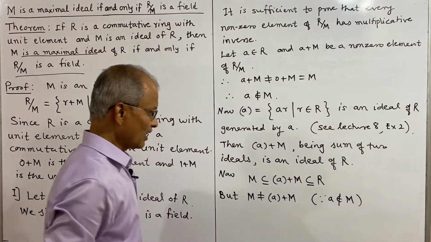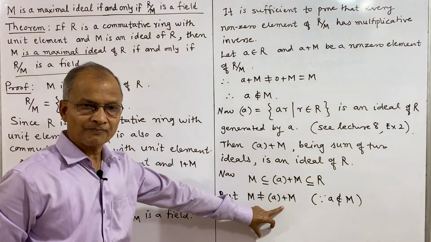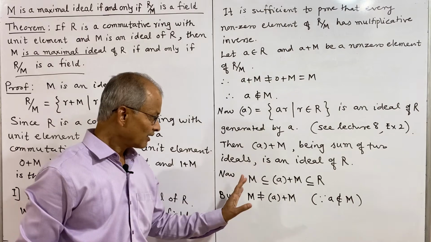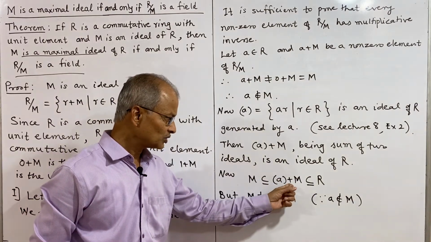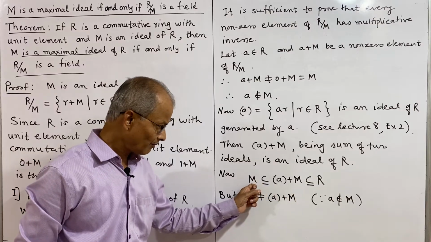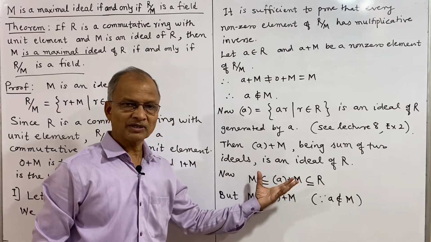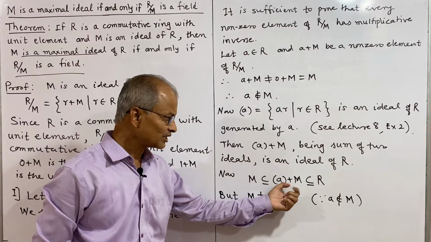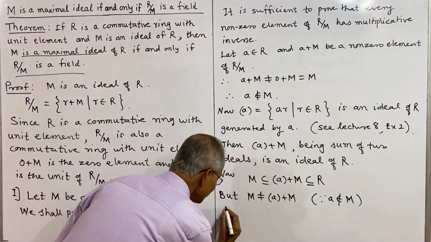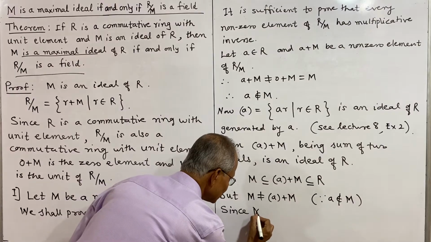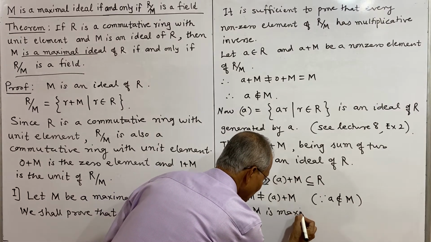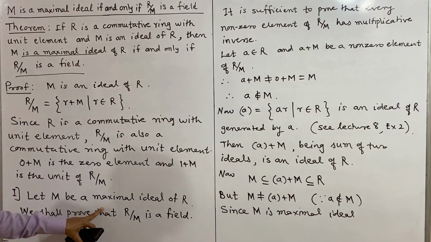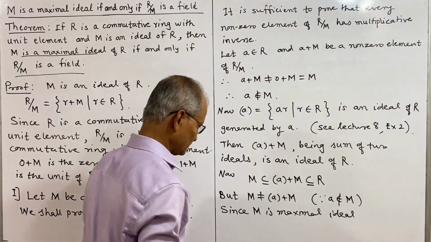M is maximal. By the definition of a maximal ideal, if M is contained in U contained in R, either this middle ideal is equal to M or it is equal to R. Actually there is no ideal in between a maximal ideal and the ring, and because these two are not equal, this must be equal to R. Since M is a maximal ideal, this is our assumption, we must have A plus M equal to R.